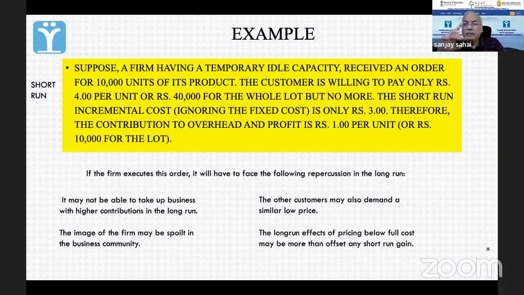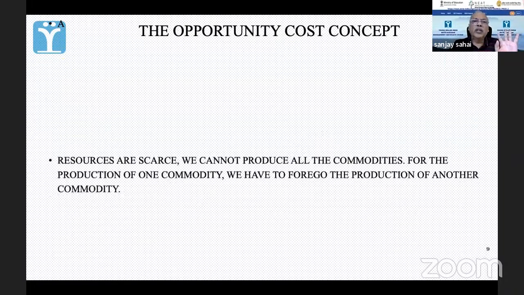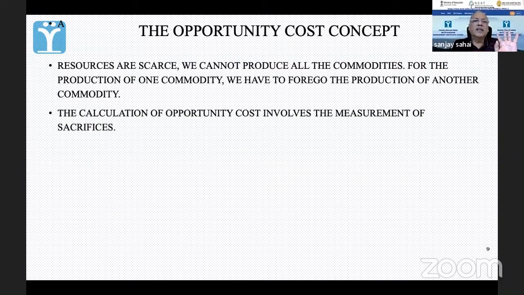This is the basic timing concept, perspective. Am I looking for a short-term profit, or am I trying to think in the long term and get a sustainable profit for my company? So nobody should make decisions which are based on very short-term benefits. That is the lesson out here. Opportunity cost, you all understand.